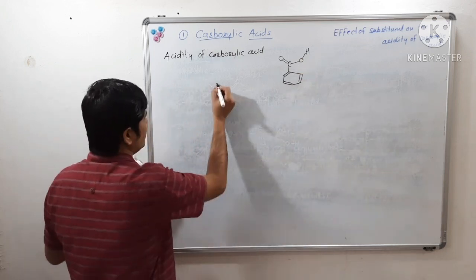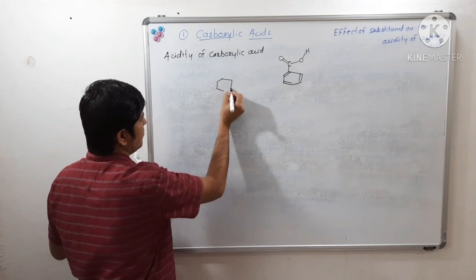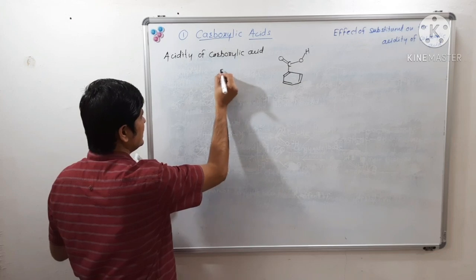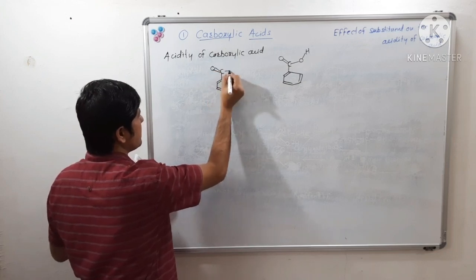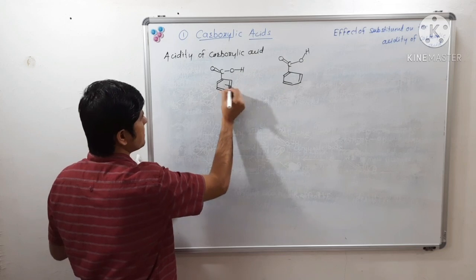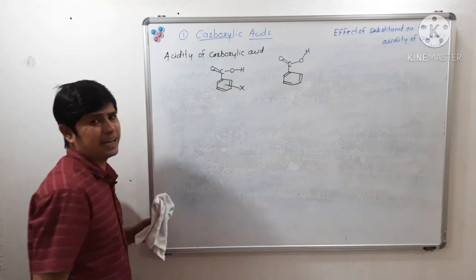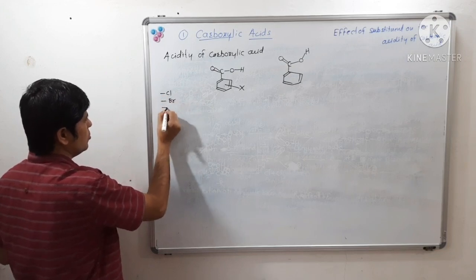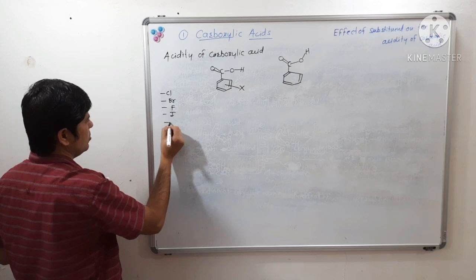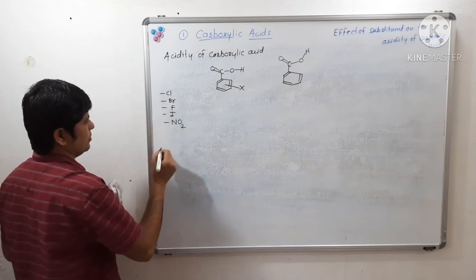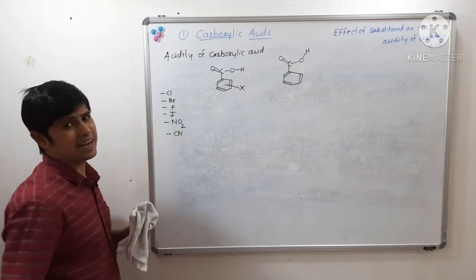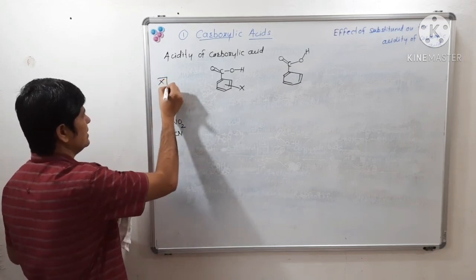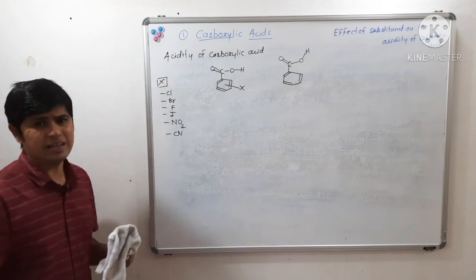Now, benzoic acid is having what? Electron withdrawing substituent. X is what? Electron withdrawing substituent, like chloro, bromo, fluoro, iodo, or nitro, or sometimes it may be nitrile, CN. So this is X. X is an electron withdrawing substituent.